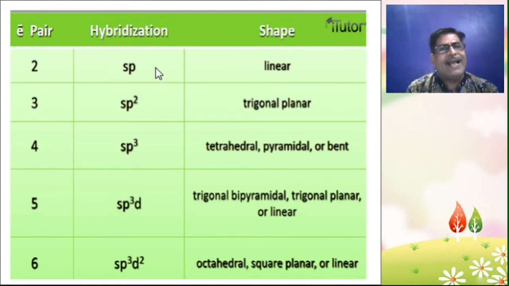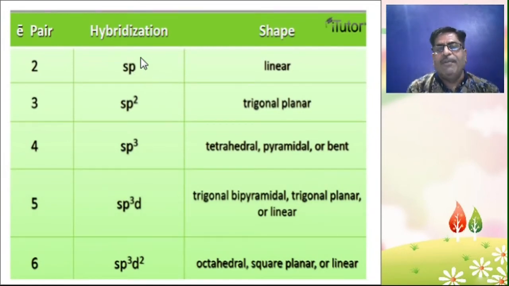First is sp hybridization. In sp hybridization, there are two electron pairs, therefore there are two hybrid orbitals.